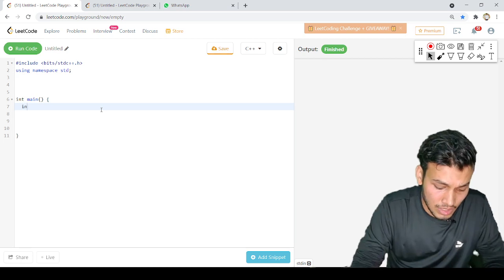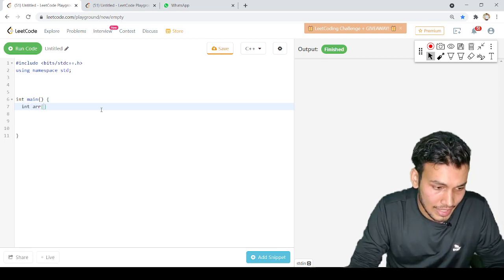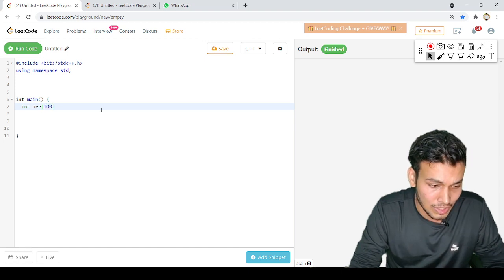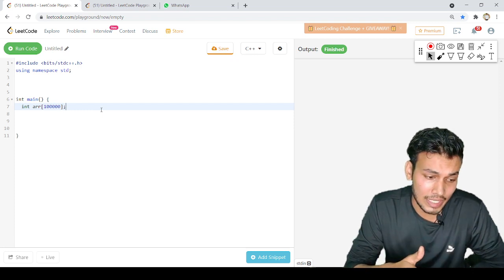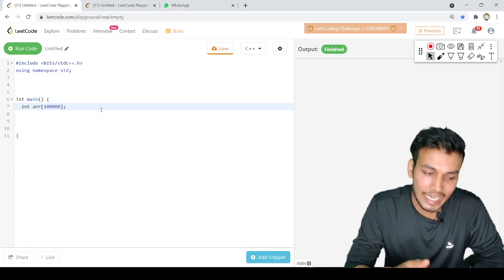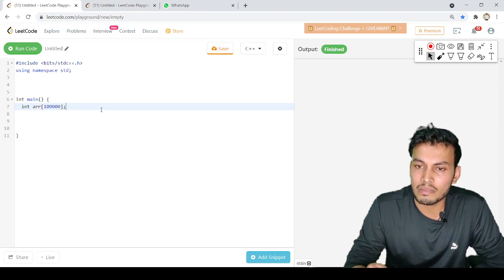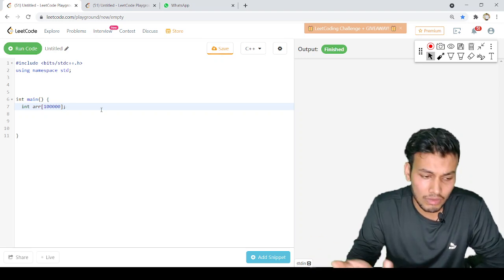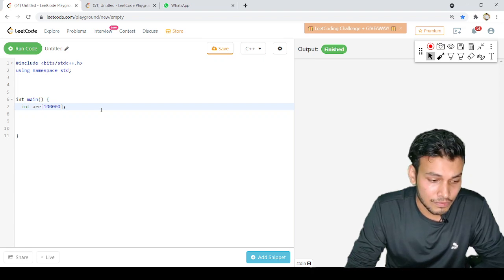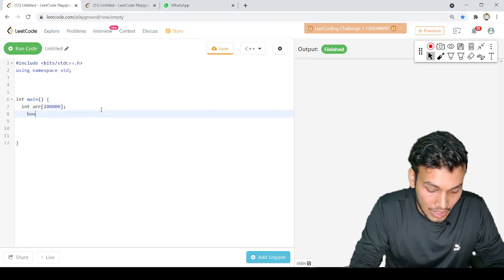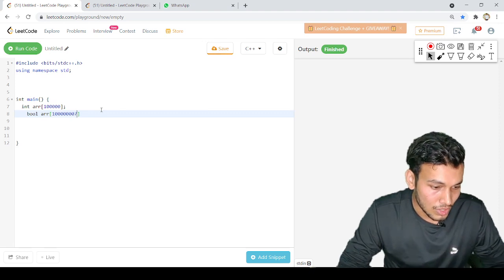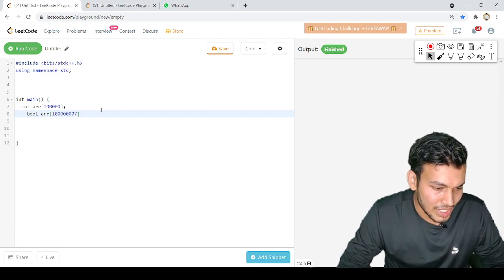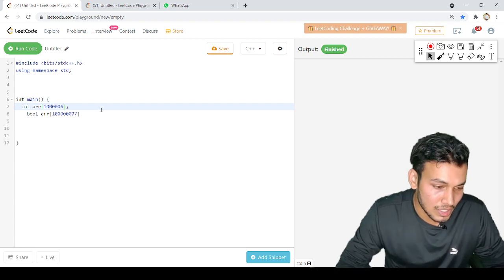The conventional way to declare an array is to simply write int arr, and then you need to declare the size. Now the question is what is the maximum size allowed for an array. That is 10 raised to power 6 inside int main, for all of the data types like integer, string, float, double, and 10 raised to power 7 for boolean. So if you declare an array with boolean data type, the size can go up to 10 raised to power 7, and for integer or string or all the other data types it can go up to 10 raised to power 6.